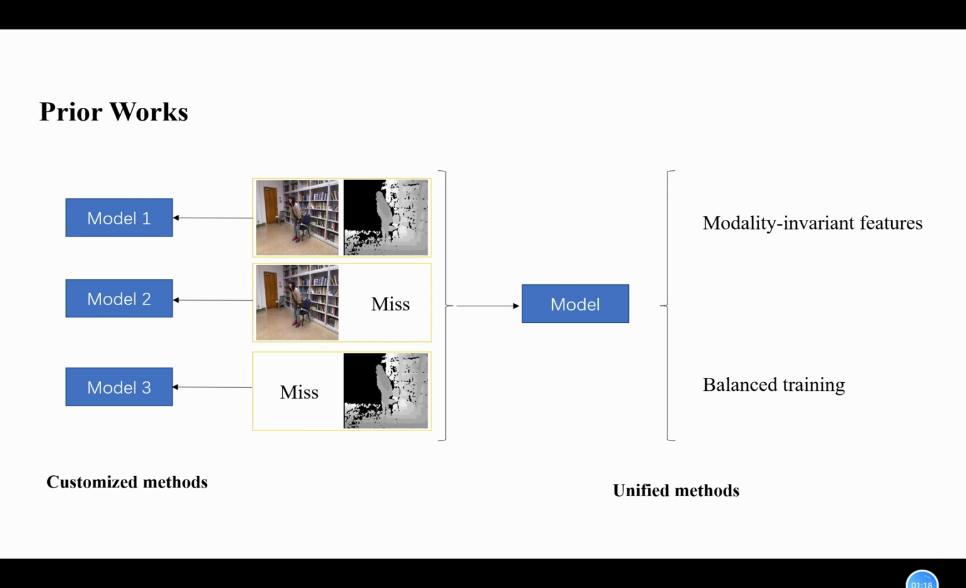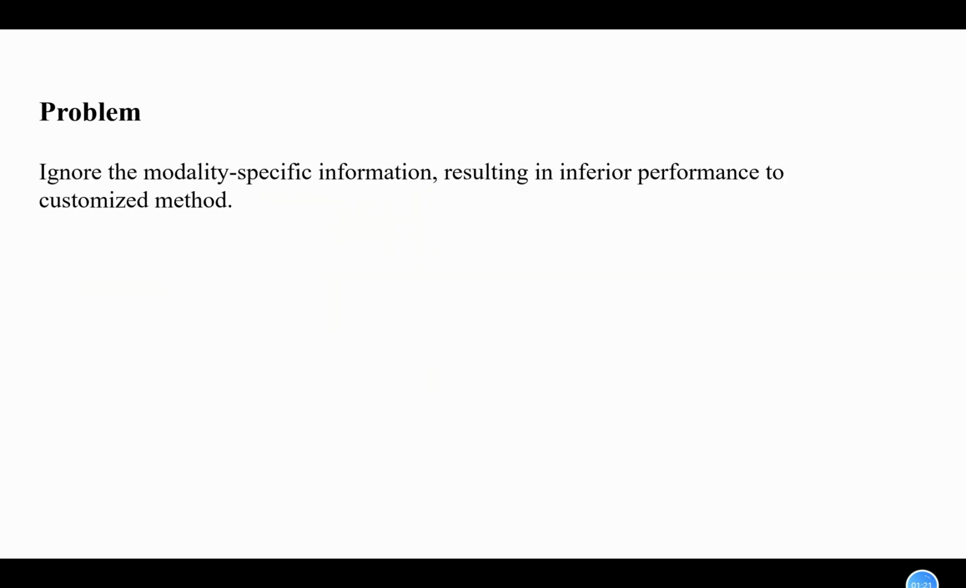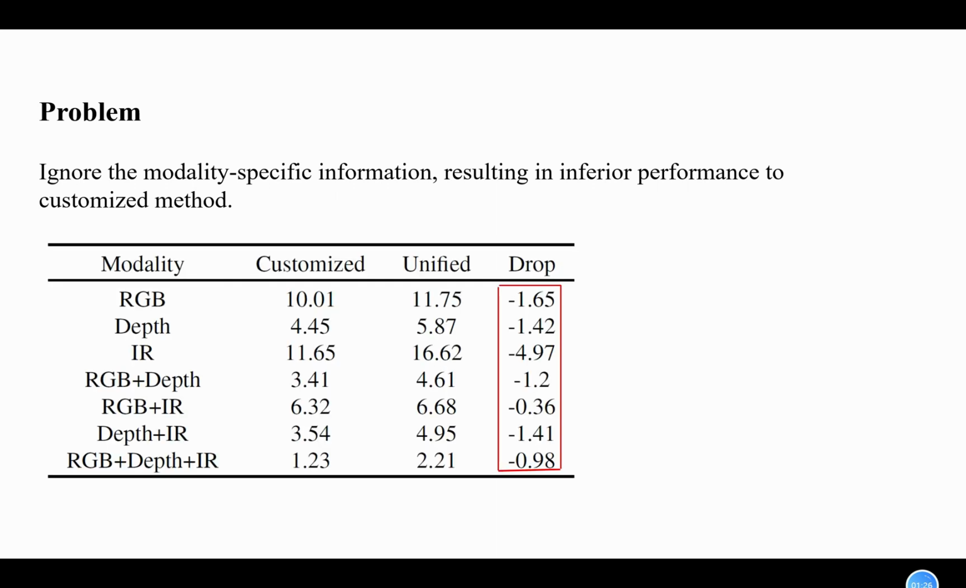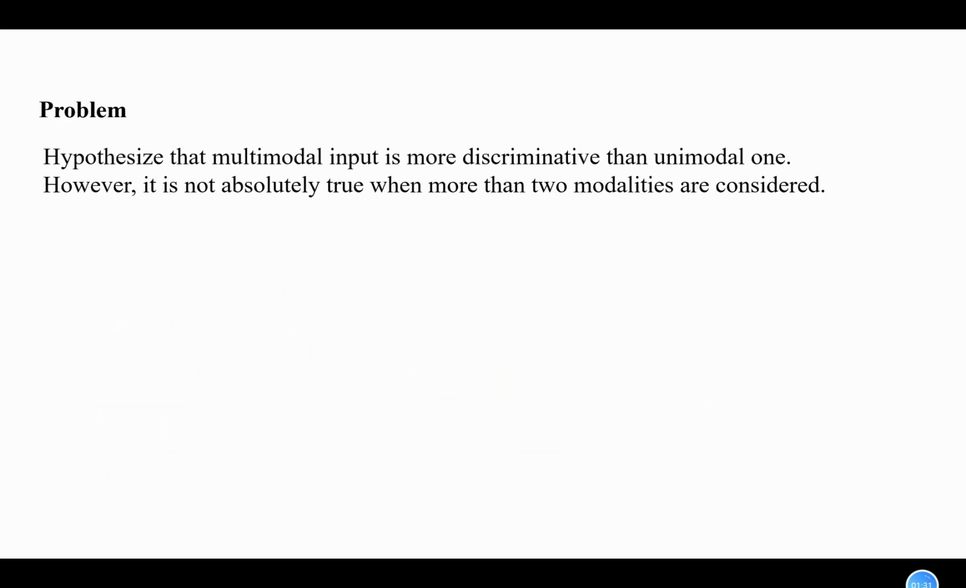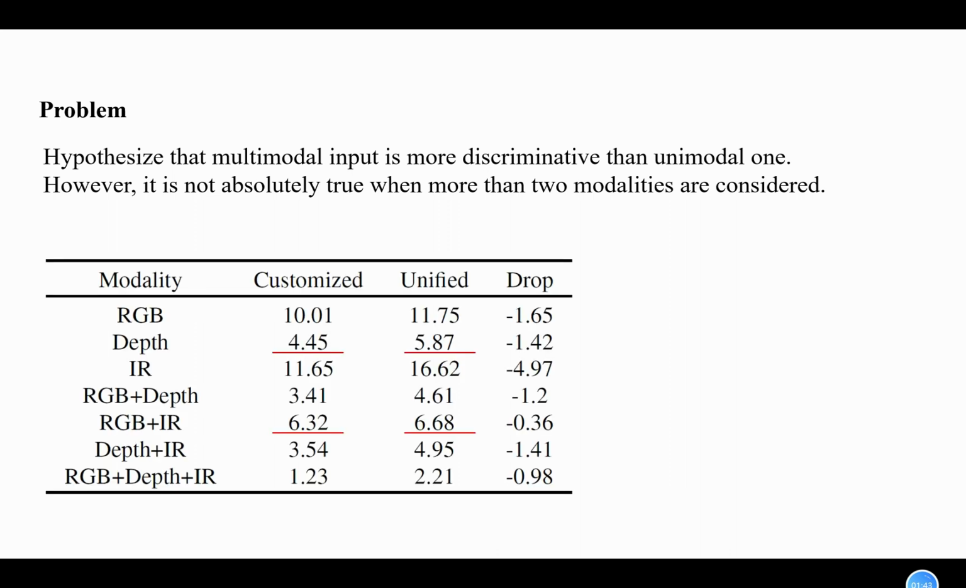While existing methods achieve promising results, they still suffer two limitations. Firstly, they only consider the modality invariant information while ignoring the modality-specific information. As a result, they usually perform much worse than the customized methods. Besides, they hypothesize that multimodal input is more discriminative than unimodal one. However, it is not absolutely true when more than two modalities are considered. As shown in the table, no matter for the customized model or the unified model, the single depth modality outperforms the RGB, IR, and their combinations.